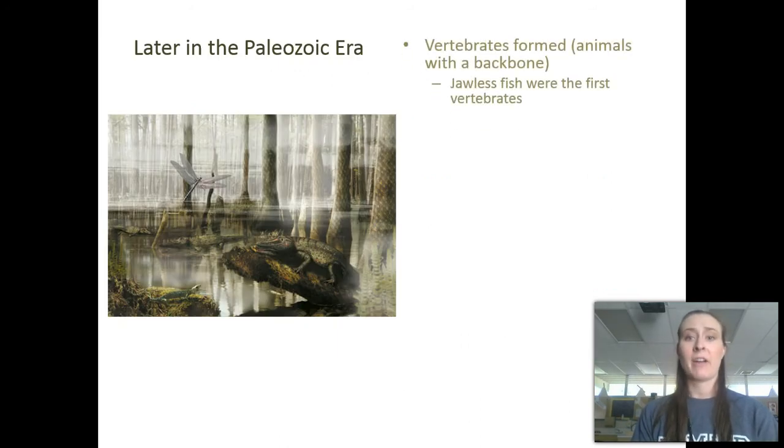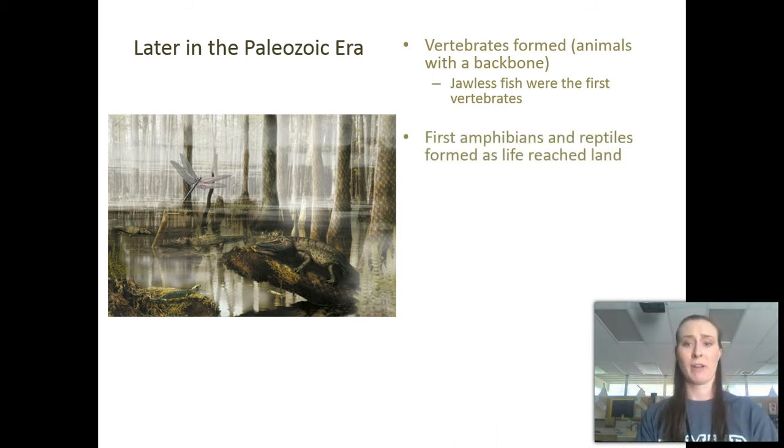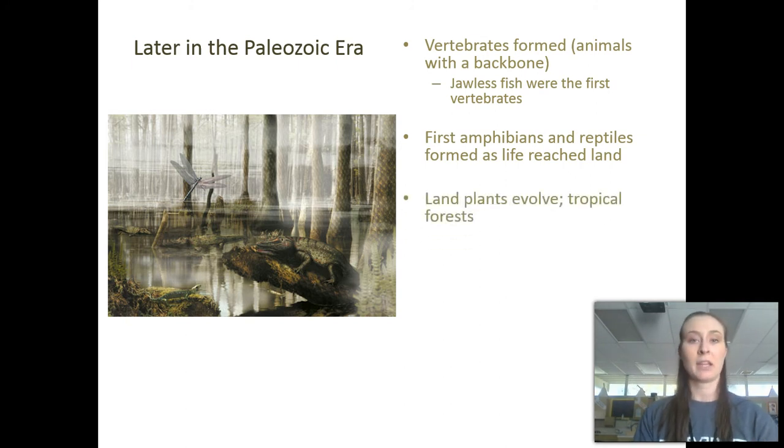Later in the Paleozoic era, vertebrates formed. Vertebrates are animals with a backbone. The first vertebrates were jawless fishes, meaning they did not have a jawbone, but they still had a mouth. Then amphibians and reptiles evolved and formed as life moved from the ocean to land. Amphibians are animals that can survive in both a water environment and on land. And during this time, land plants evolved and tropical forests developed.